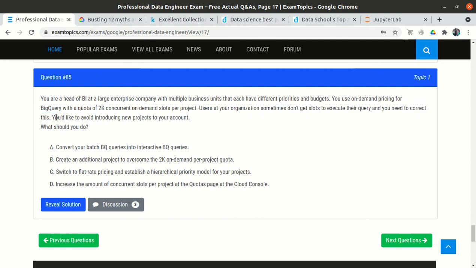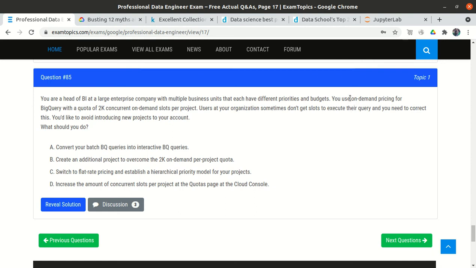So when we run any query in the BigQuery service, it will check whether there are slots available or not, or CPU available or not, in layman terms.